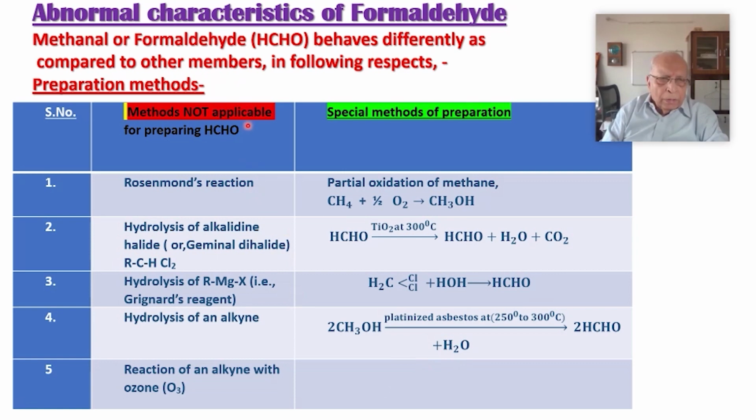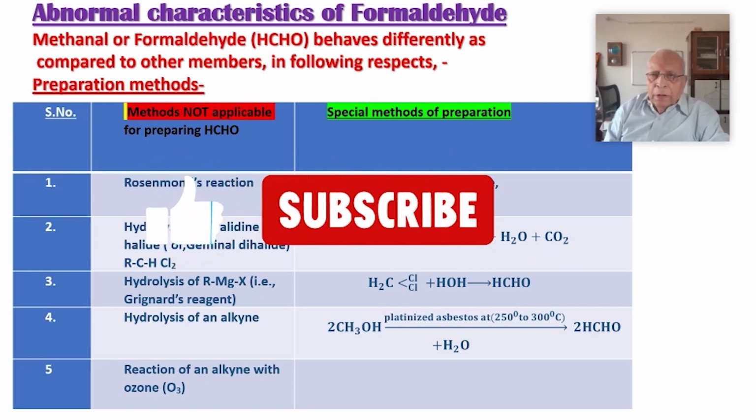There are certain methods by which formaldehyde cannot be prepared, whereas the other aldehydes can be manufactured and prepared by them. But not only this, there are special methods for preparation of formaldehyde. And these are some of the typical methods by which formaldehyde can be prepared.